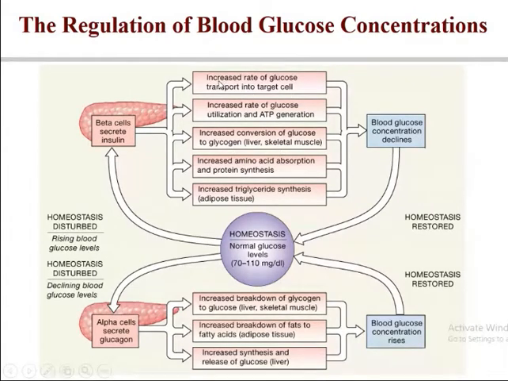So I will describe how insulin increases the rate of glucose transport in the target cell, increases the rate of glucose utilization and ATP generation, increases conversion of glucose to glycogen, increases amino acid absorption and protein synthesis, and increases triglyceride synthesis in nervous tissue. Whereas glucagon has the opposite effect: increased breakdown of glycogen, increased breakdown of fats, and increased synthesis of glucose. Okay, so everybody now describes.